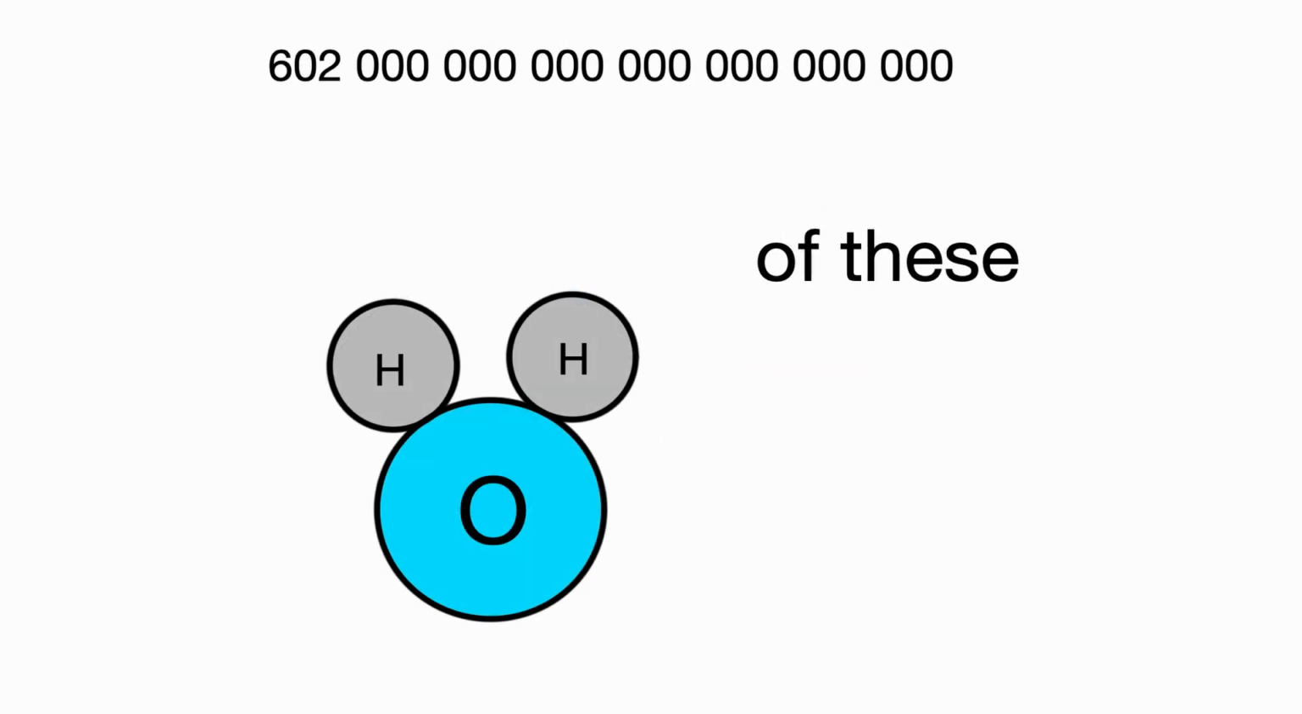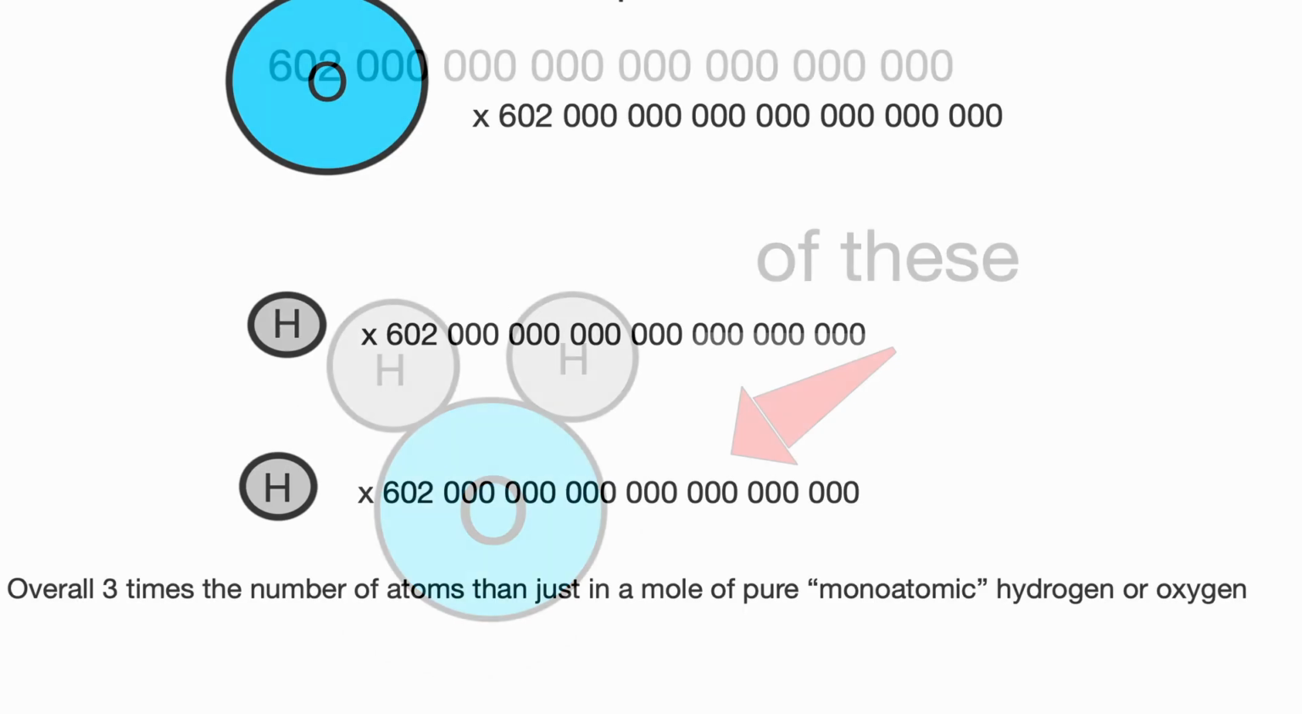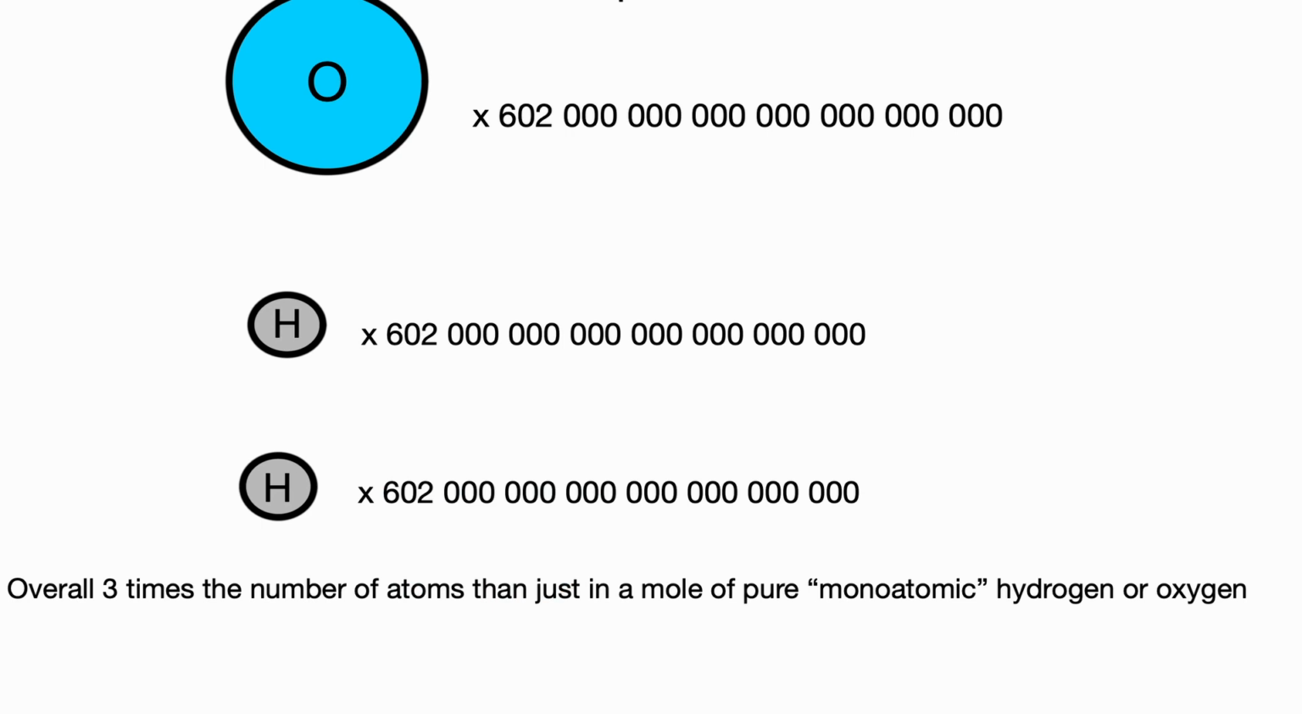If it was water, H2O, we would have 602 sextillion water molecules, which would mean we have double the number of hydrogen and 3 times the number of atoms overall, no longer 602 sextillion atoms individually.